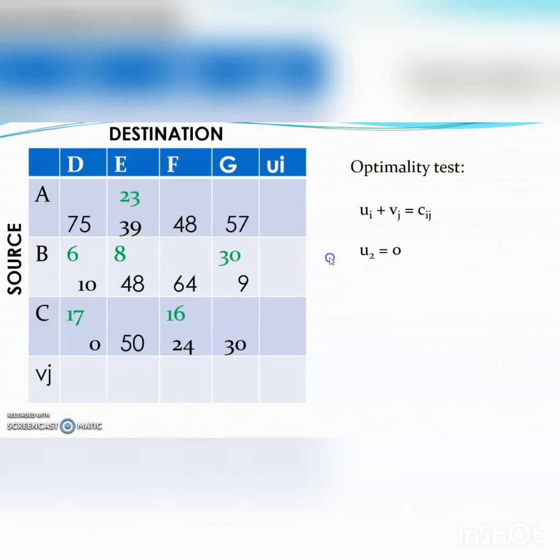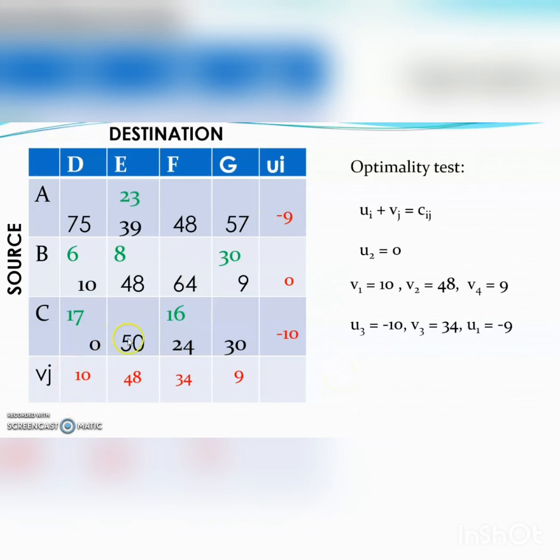So we put U2 equal to 0 and we calculate at once V1 equal to 10, V2 equal to 48 and V4 equal to 9. With the help of this, we can calculate the values of U3 equal to minus 10, V3 equal to 34 and U1 equal to minus 9.